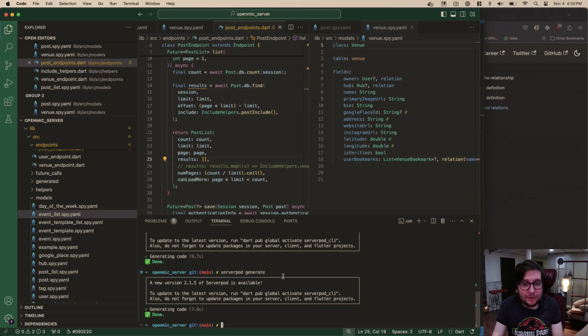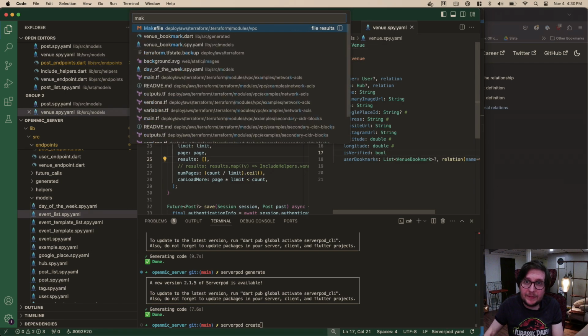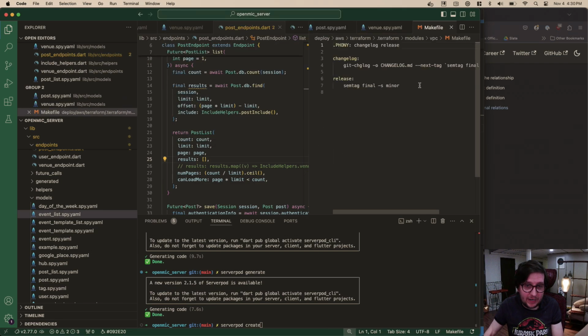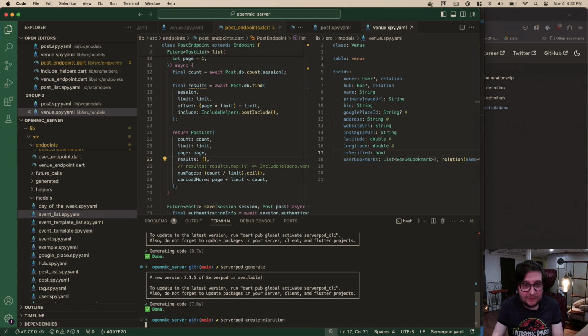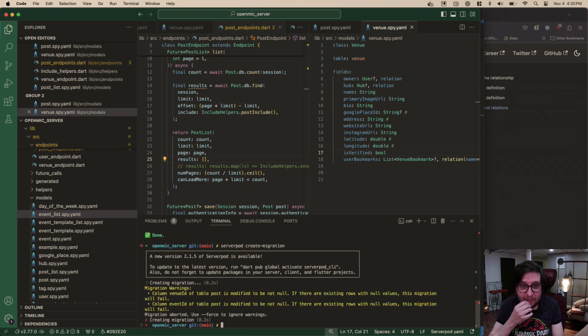So that's Serverpod create migration, it's been so long. Do I have a make file in here? No. Is it create dash migration? It is, yeah. Okay, so column venue ID of table post is modified, so there's a change here. If we do a force, I think it's going to wipe our data, but that's fine.